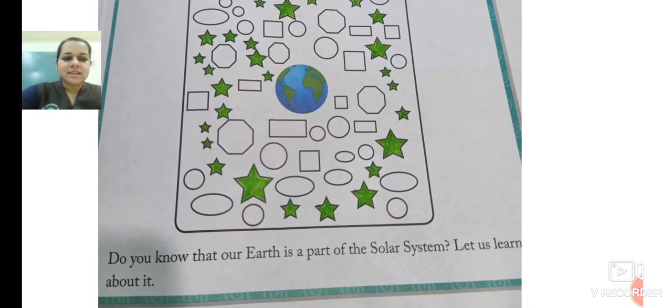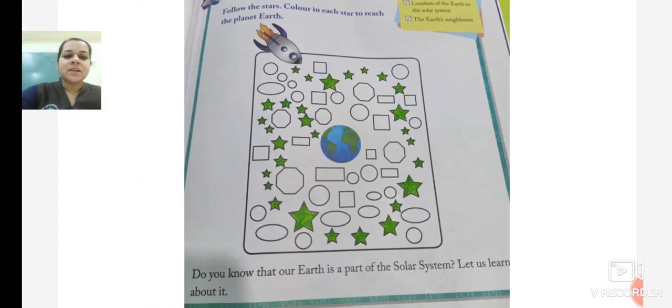Now what is the sentence given below? Do you know that our Earth is a part of the solar system? Let us learn about it. Our Earth is a part of the solar system. There are many planets and the sun and moon and stars in the solar system.